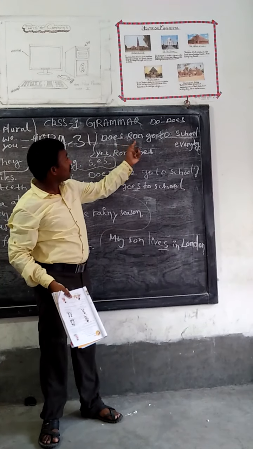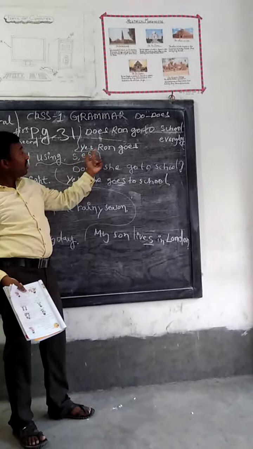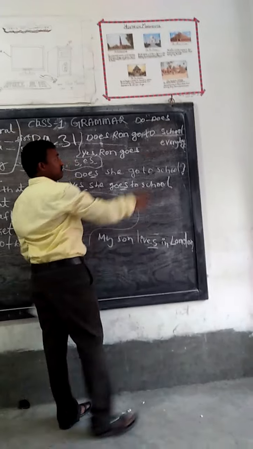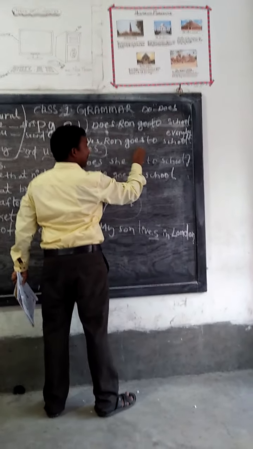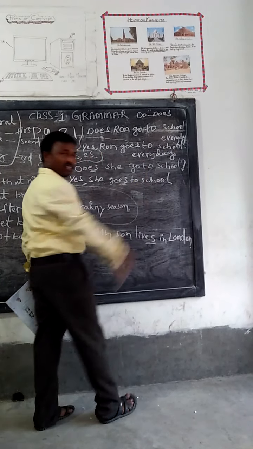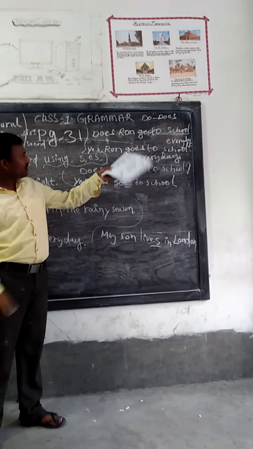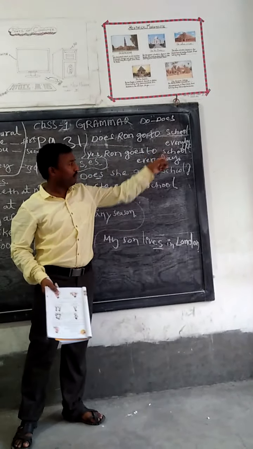So, does Ravi go to school every day? Yes, Ravi goes to school every day. You see, it is very clear.